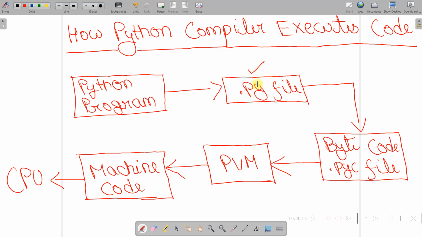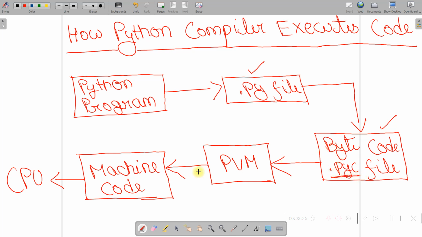Now, after storing our Python script into .py file, when we execute our code, the Python compiler converts whatever script has been written in the .py file into the byte code. And this byte code is generated in .pyc file extension. So when we save our Python script in .py file extension and execute it, what will happen? Python compiler generates a byte code, and that byte code will be generated with .pyc file extension.